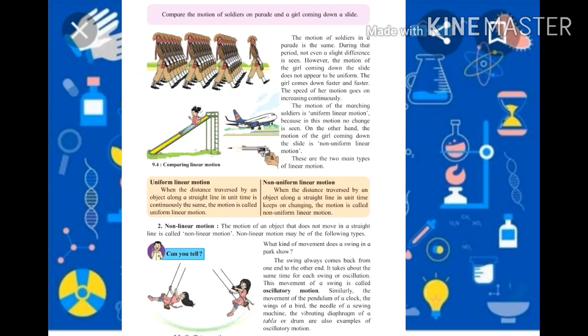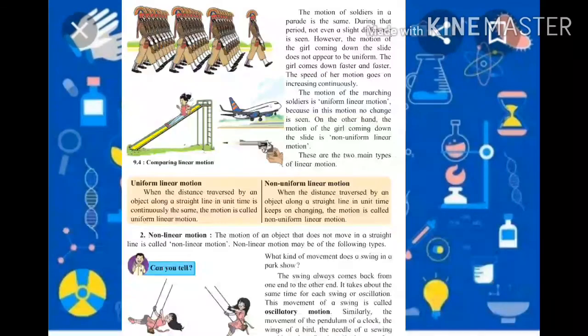So these are the two main types of linear motion. Linear motion is a type of motion, and it again has subtypes: uniform linear motion and non-uniform linear motion. Understood everyone? Now see again what is meant by uniform linear motion.